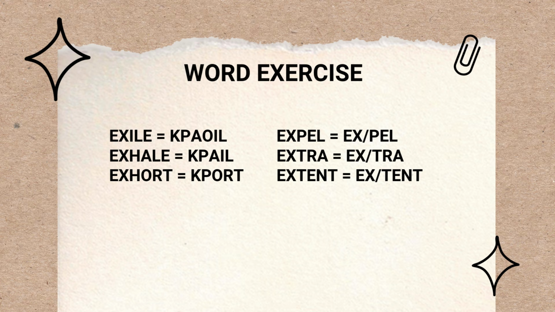For the words on the right side, it applies the second rule, that if it follows a consonant, then we will use the word EX. So expel, extra, and extent. So look at their strokes. They're really different.